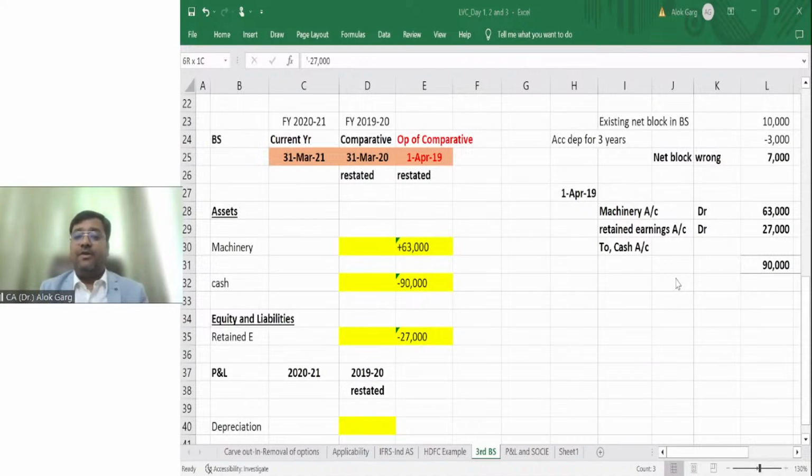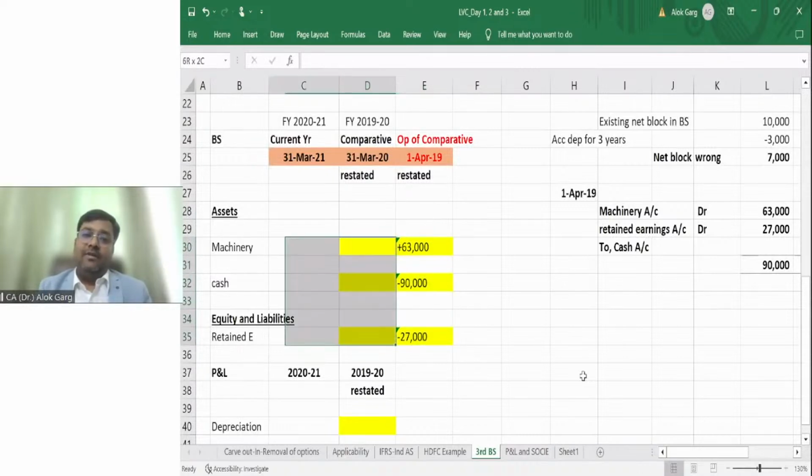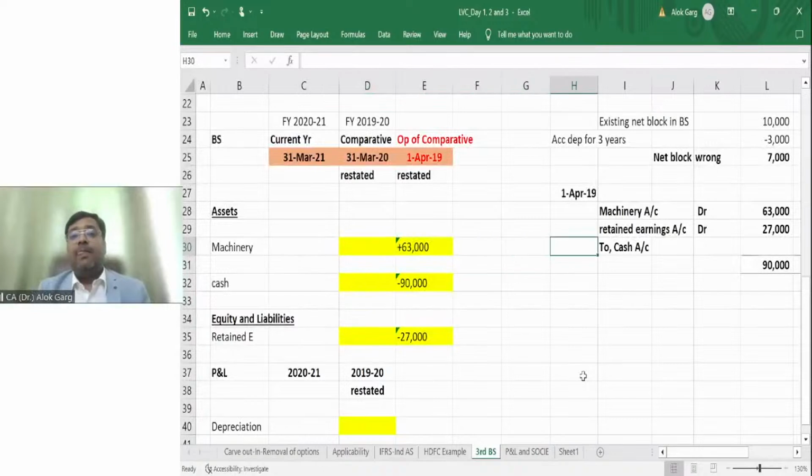It is a very important concept, guys. Is that clear? Balance sheet numbers are always carried forward, P&L numbers are not carried forward. So once I have made this entry on April 19, it will flow to this year and the next year as well. It means I have to pass an incremental entry in FY 1920 also. It means on 31st March 20, I need to pass an accounting entry.